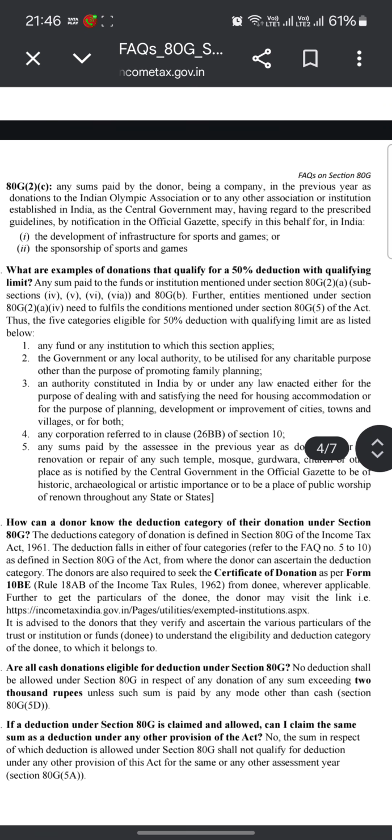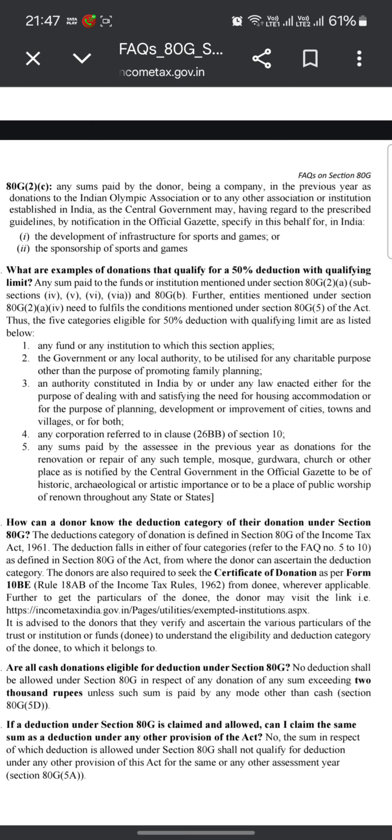How can a donor know the deduction category of any donation under section 80G? The deduction category of a donation is defined in section 80G of the Income Tax Act 1961, and the deduction falls in either of the 4 categories referred to in FAQ 5 to 10, as defined in section 80G of the Act, from where the donor can ascertain the deduction category.